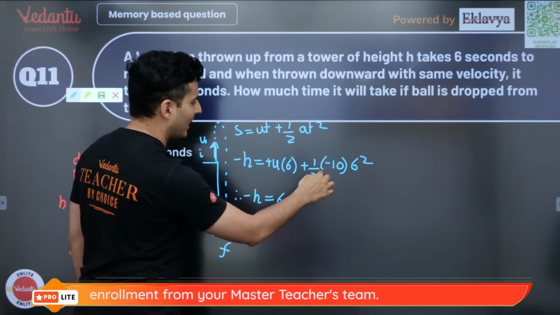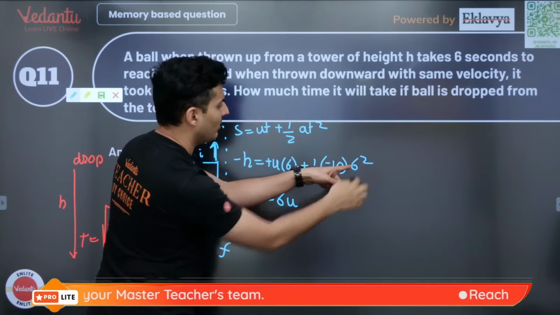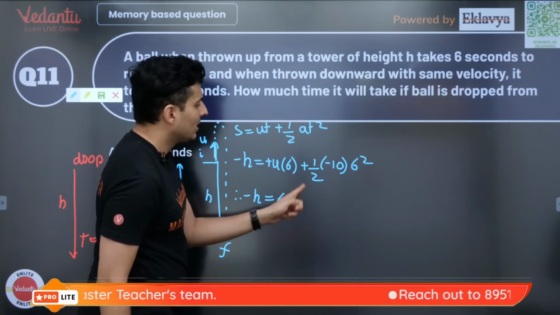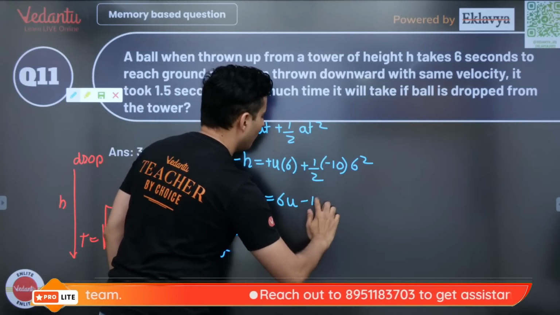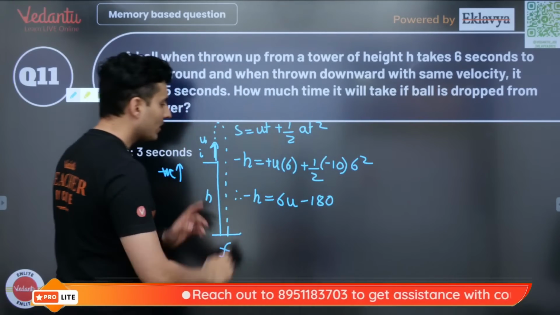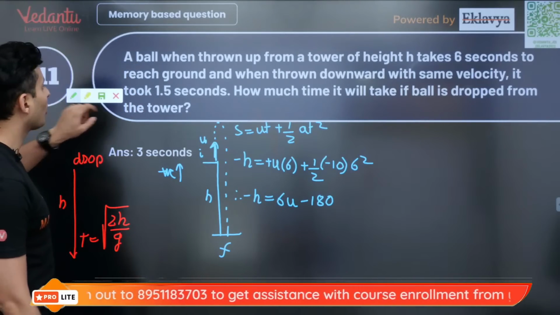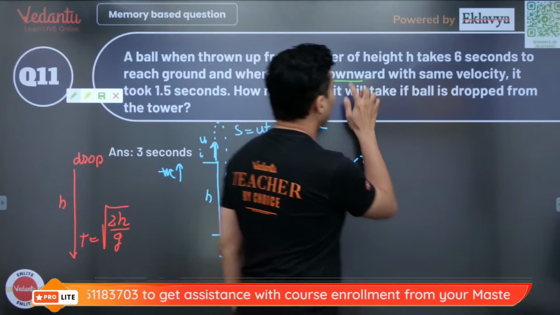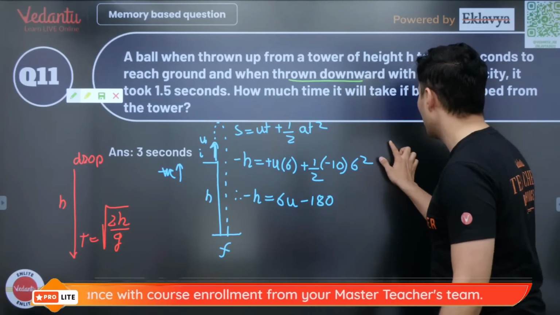This will become 5, correct? 10 by 2 is 5, or you can even take this one. The 6 square is 36, 36 by 2 is 18, so it will just become 180. So it will become minus 180. Okay, so this is one equation. Similarly, make another equation when you throw it downwards. So when you throw it downwards also, you can make one more equation. So let us see what equation it will look like.